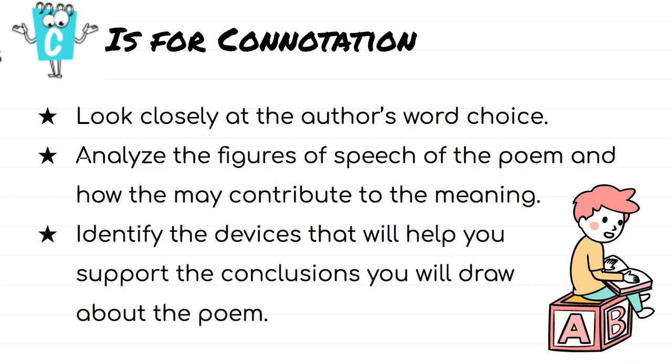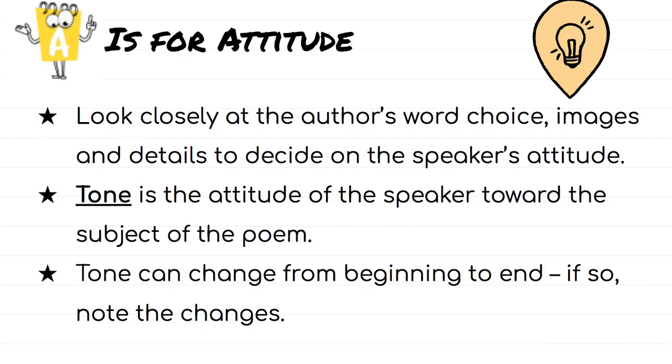And they're comparing it to make you better understand what they're trying to say. So figurative language is very important. Then we also want to identify the devices that will allow you to support the conclusion you'll draw about the poem. For example, is there a specific word that's always repeated over and over, right? All of that has to do with connotation. So we need to look out for that. Figurative language, connotation, repetitive words, things like that.